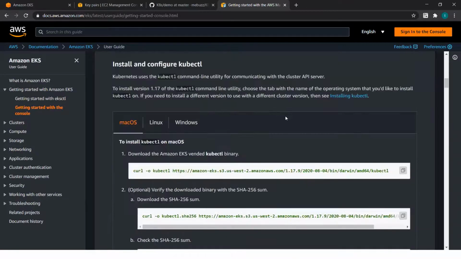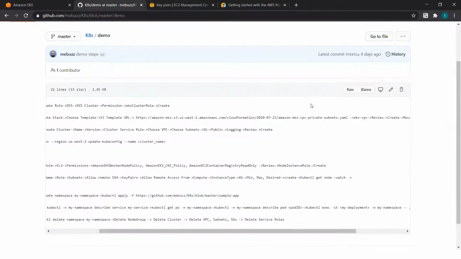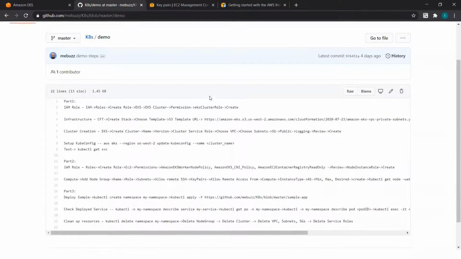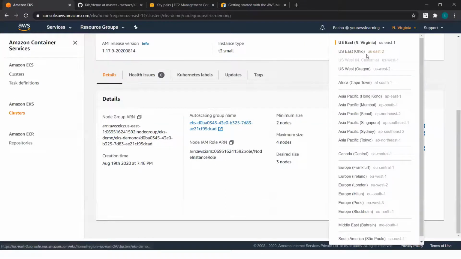So let us get started with the demo of creating this cluster. In fact, I have already created an IAM role. And since IAM is a global service, I won't be able to create a second role with the same name, and I would want to retain that role for the demo. Then we'll create the CloudFormation stack, which spins up VPC, subnets, internet gateway, NAT gateways, and everything. So let me go here. I have used the North Virginia region. Let me create it in Oregon.